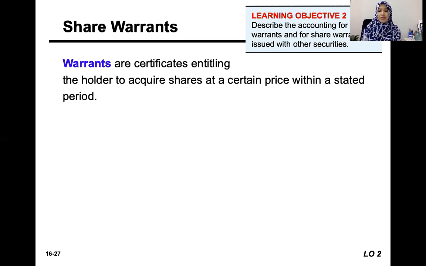If it is a convertible bond or convertible preference shares, when the conversion takes place, the holder is not supposed to pay any more cash, because they simply convert from one type of security into another. But with warrants, when the holder wants to acquire the shares, they need to pay the price of the shares, because this is not a conversion. This is just a certificate of option.